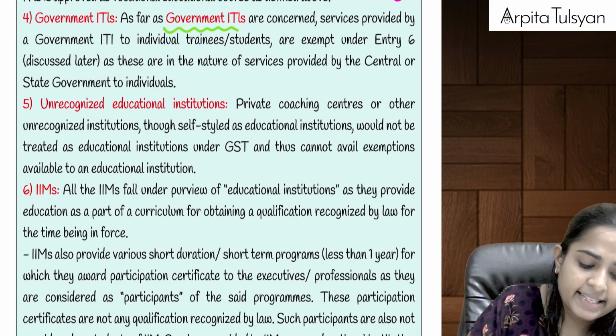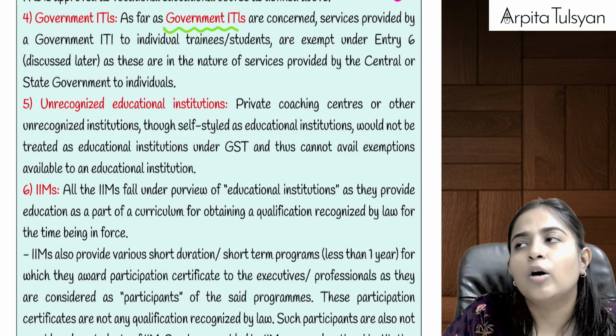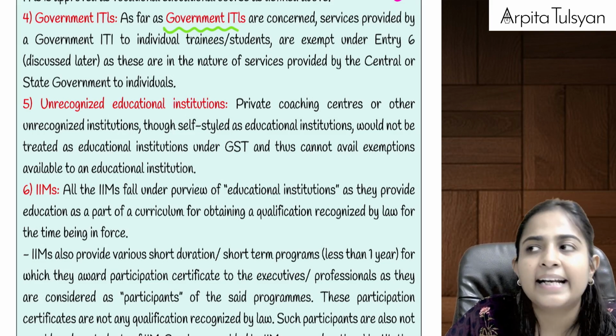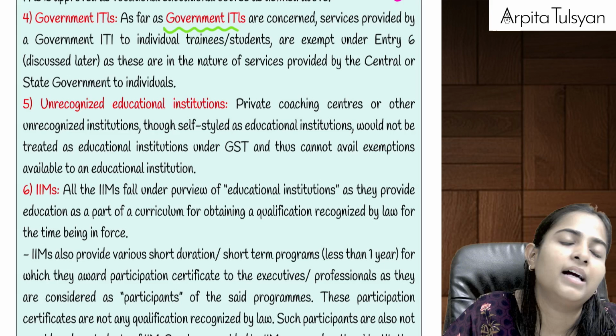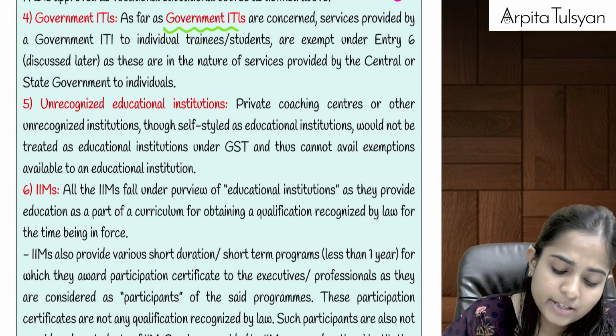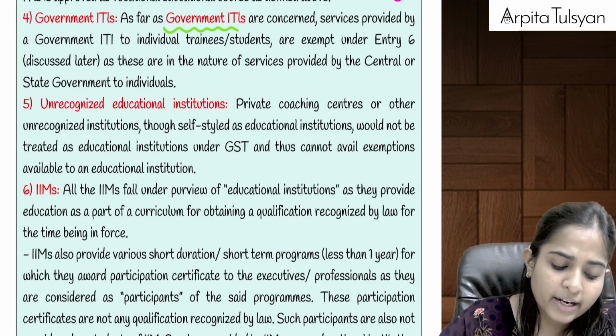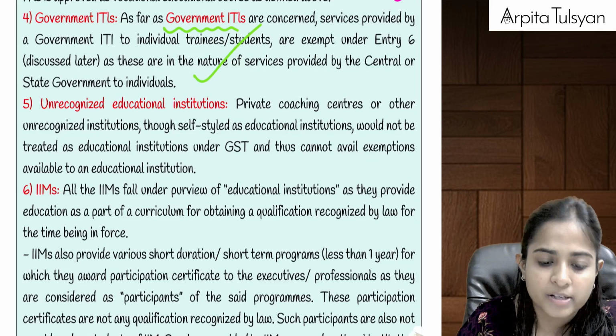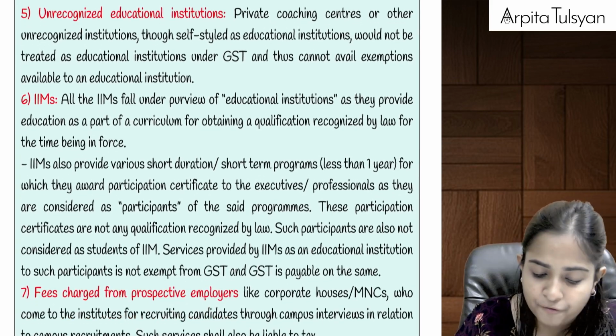Government ITIs: now government ITIs means services are provided by the government. We will study it later that any services provided by the government to an individual person are exempt from GST. So if there is any government ITI which is providing approved vocational courses, then even that will be totally exempted from GST.